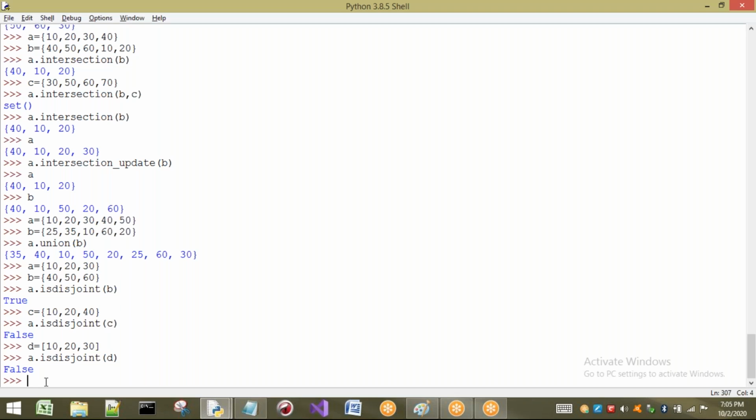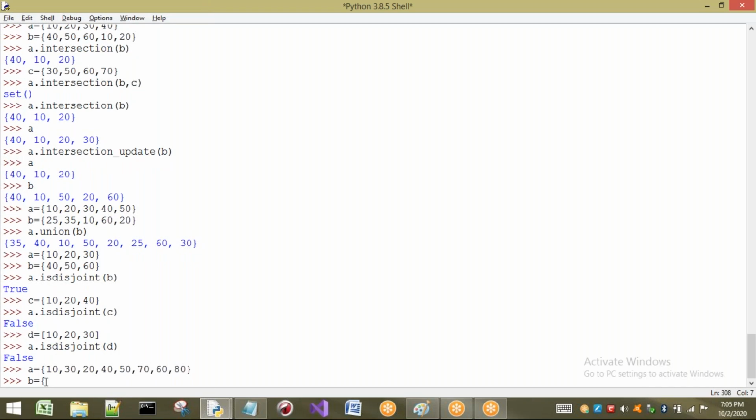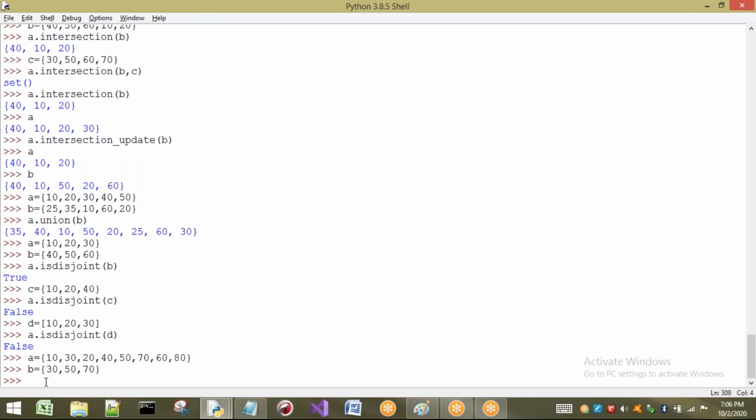And issubset, what is meant by issubset? I will take one large set of values: 10, 30, 20, 40, 50, 70, 60, 80. A big set I have taken here. Just a small set I am going to consider here: 30, 50, 70. Now I want to check whether B is a subset of A or not. B dot subset of A. Is B a subset of A or not?